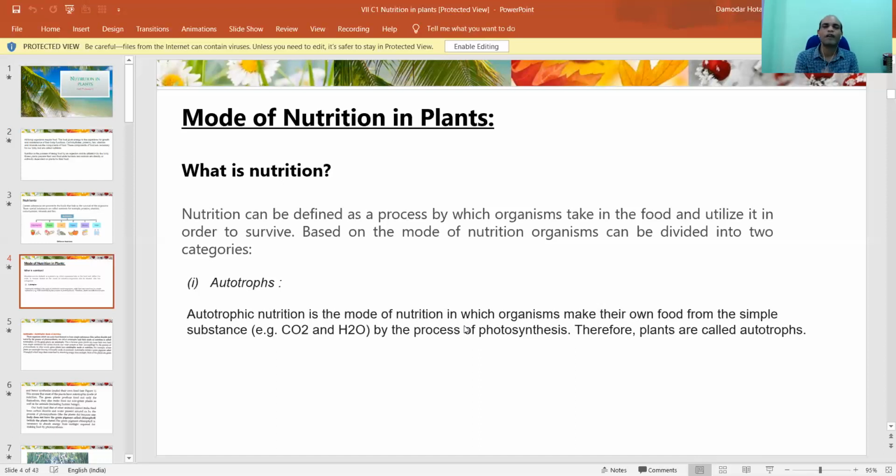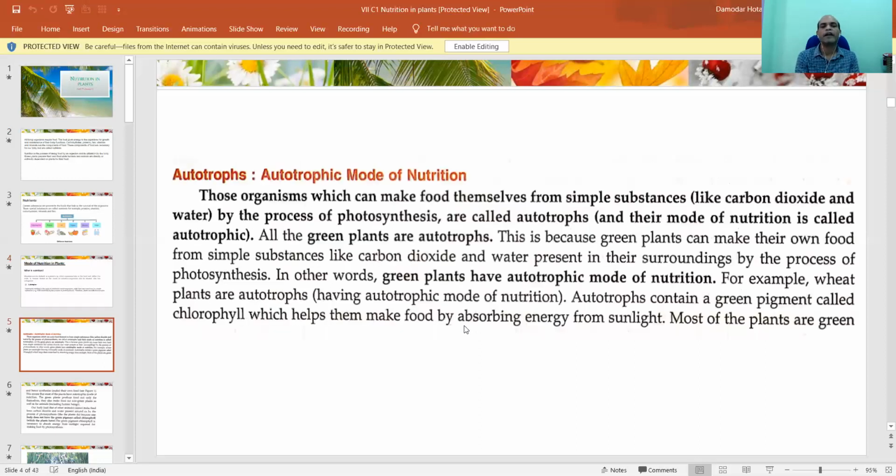So we all know plants are autotrophs. And how plants prepare the food, it's a very basic thing, everyone knows it. Plants make the food by a process that is known as photosynthesis.